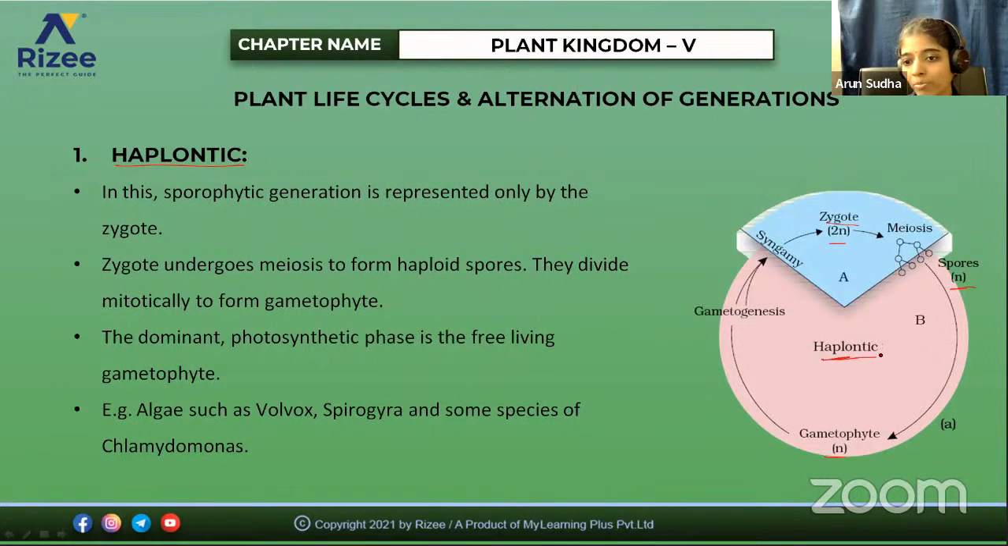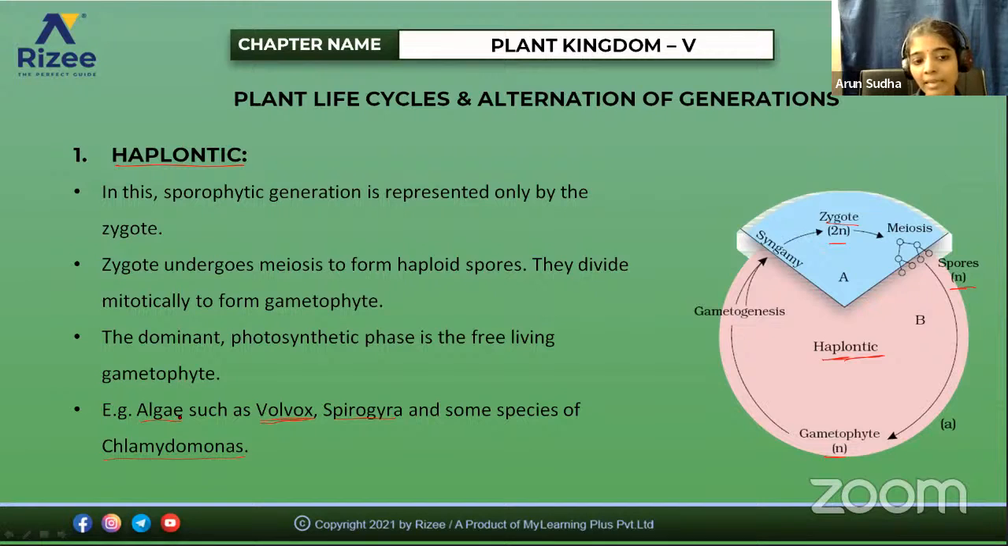So we call it a haplontic life cycle. In what type of species is this haplontic cycle happening? It is happening in lower organisms such as algae, specific types of algae like Volvox, Spirogyra, and some species. So we have to be clear about it. They may ask, for example, haplontic life cycle occurs in Volvox, Spirogyra, Chlamydomonas, and some other options like mosses, liverworts. So we have to be clear in which species this type of life cycle happens.